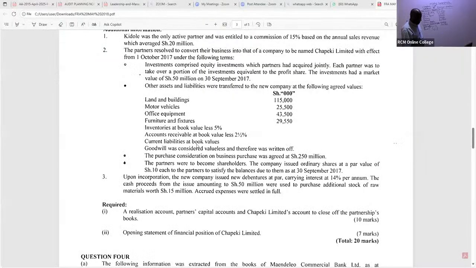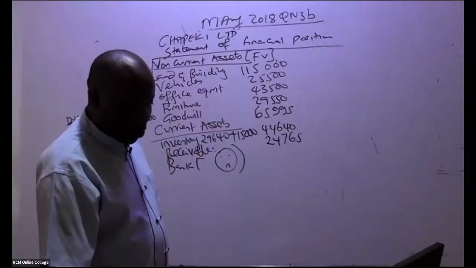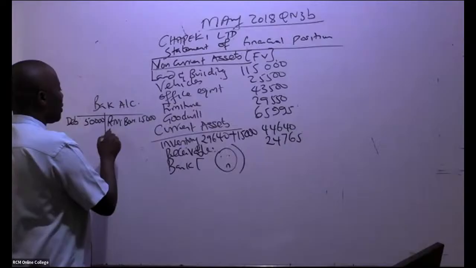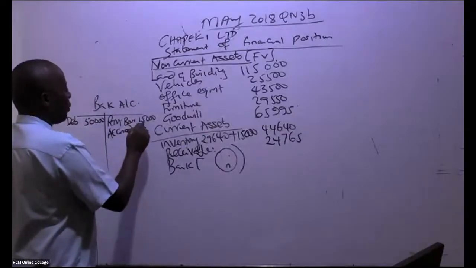You can see here, accrued expenses were settled in full. Is there somebody who is able to see our accrued expenses? Accrued expenses were 4,000.